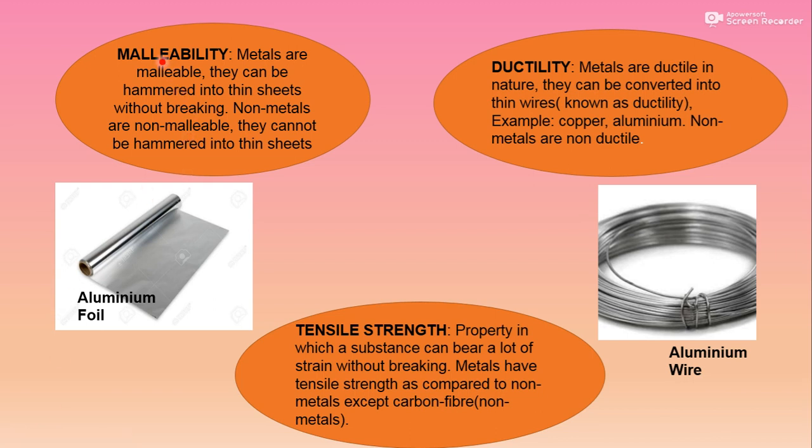Next property is malleability. Malleability means an ability to be converted into thin sheets. Metals are malleable. They can be hammered into thin sheets without breaking. You can see here aluminium foil. So it is made up of aluminium metal.